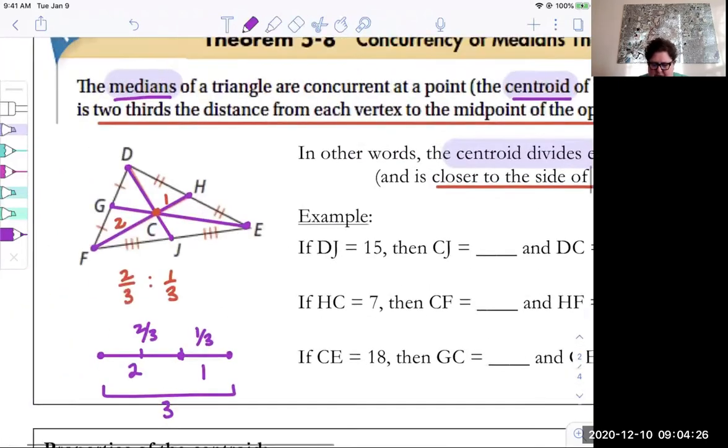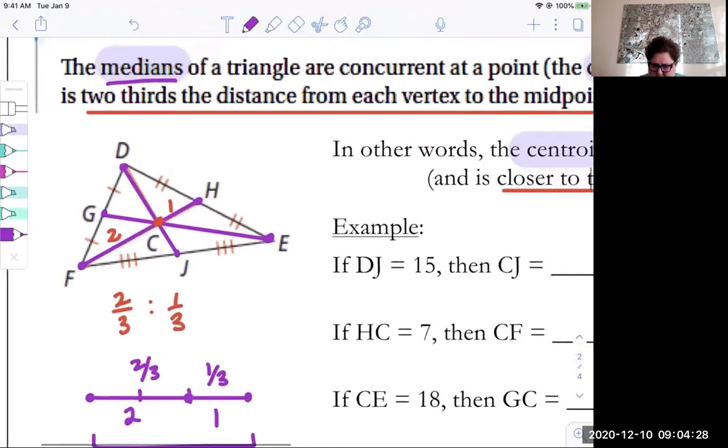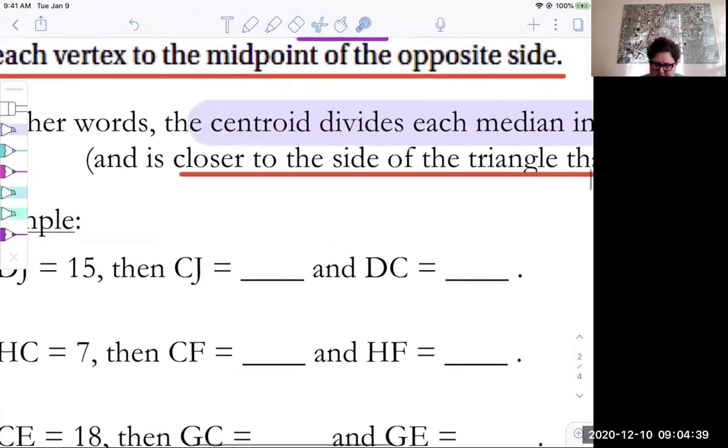So for example, DJ is 15. So that's from D to J. Okay, so the whole entire median is 15. So CJ is the short part of that. That's 1/3 of 15, so it'll be 5. And then the rest of it is 2/3 of 15, or the remainder of the 15 when you take away the 5.